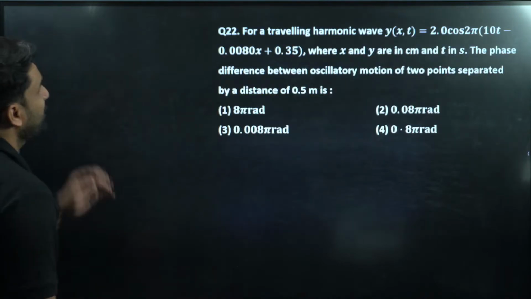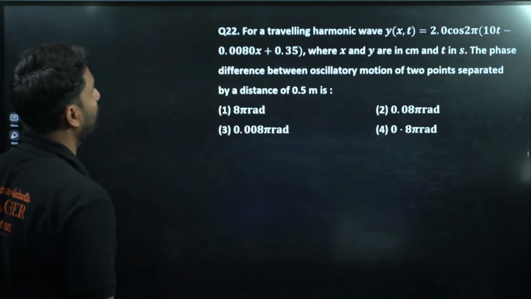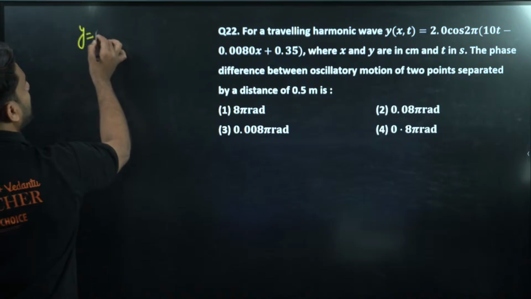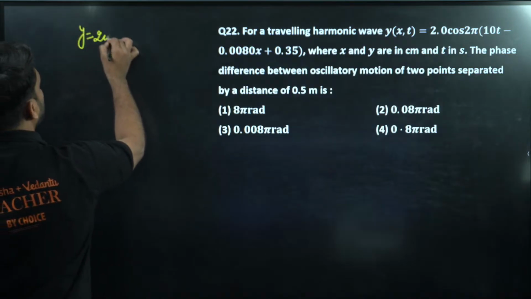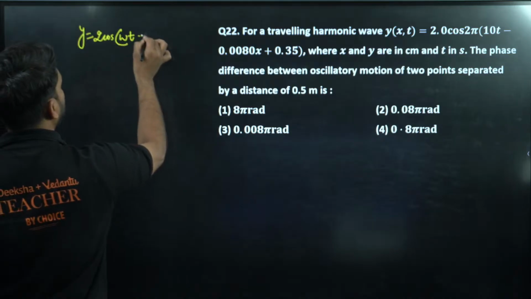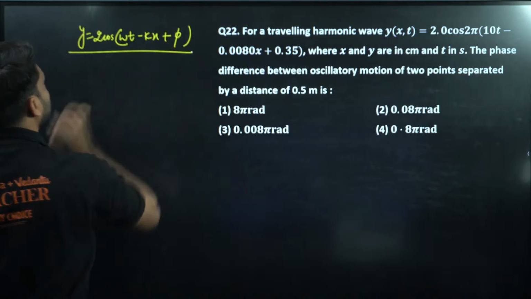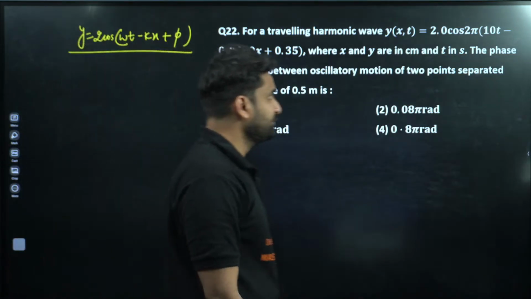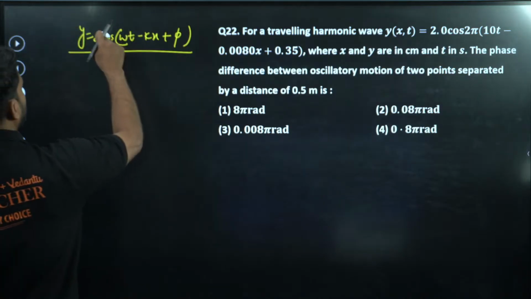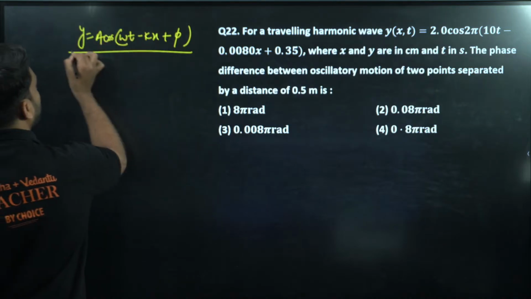Moving to the next. For a traveling harmonic wave, we all know y is equal to A cos(ωt minus kx plus φ). This is the general format.